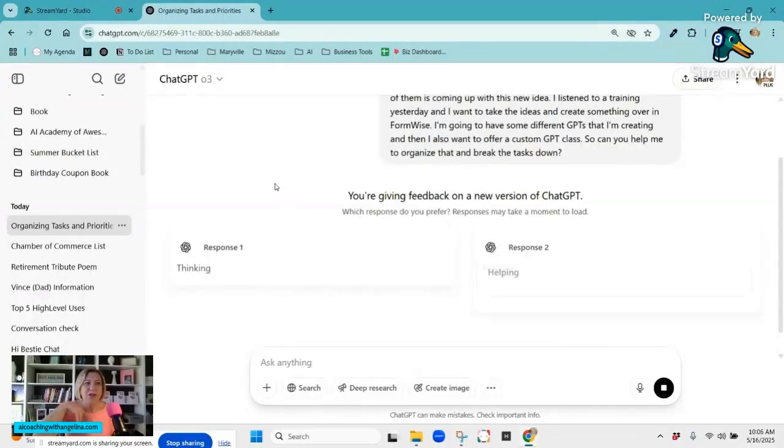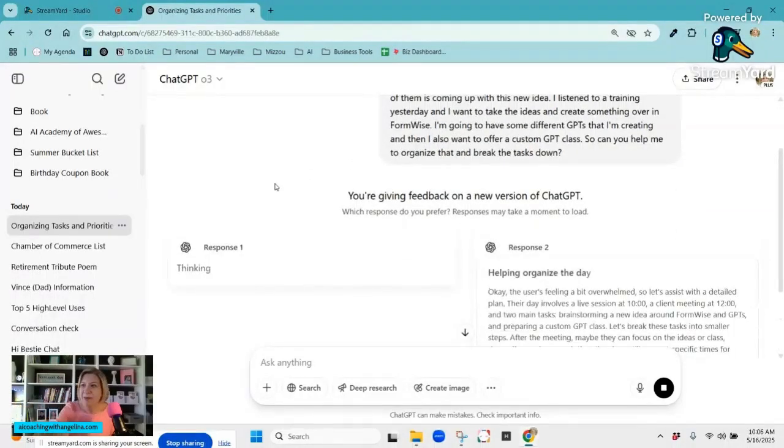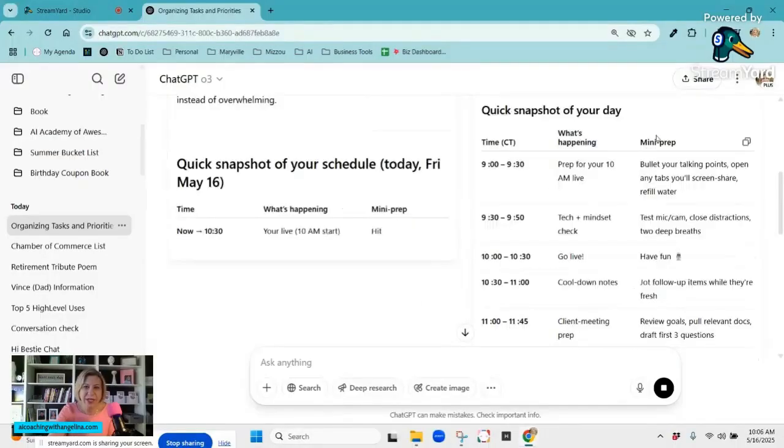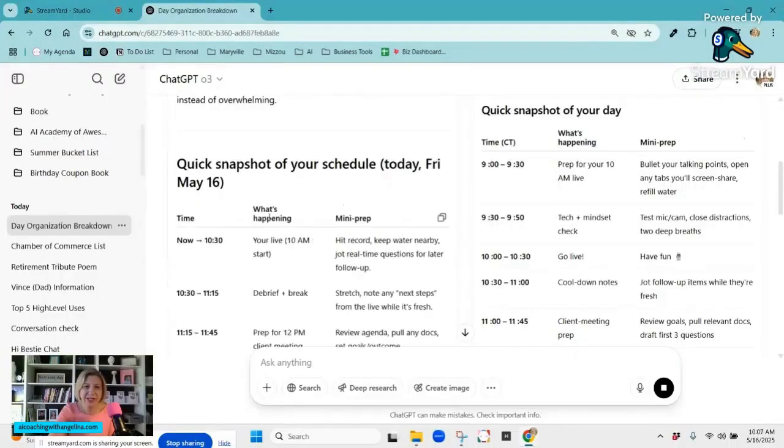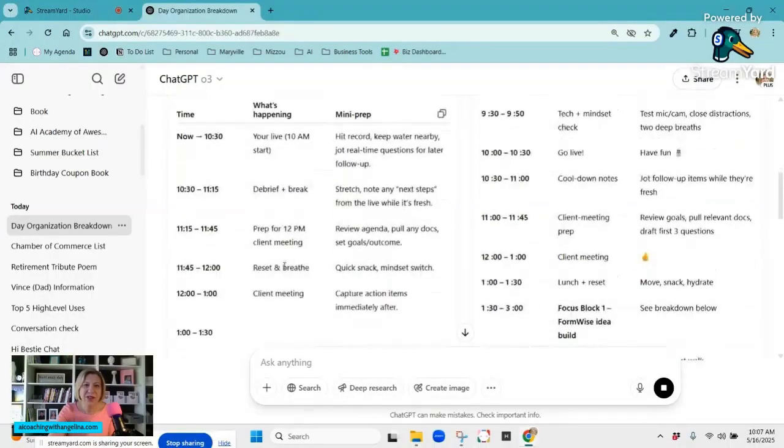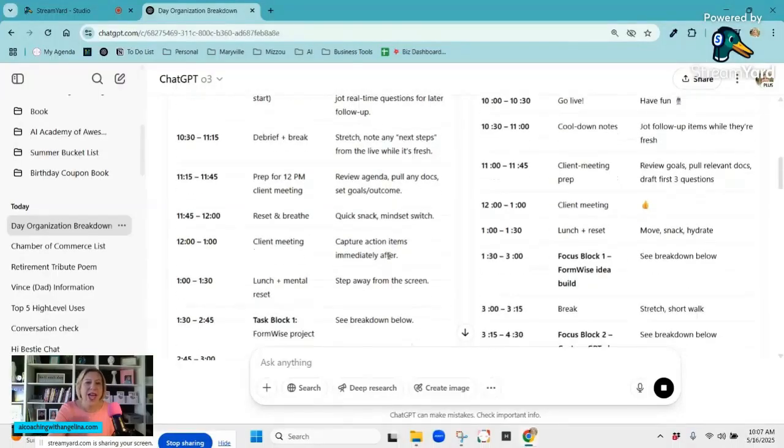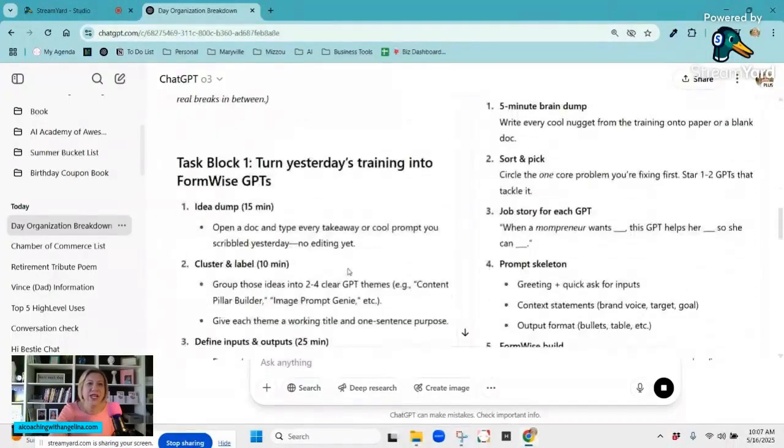Again, what's really helpful is that I can just use this to get my thoughts out. What's happening in mini prep, those are nice little things to have there. It has the time. And what's great about this is I can copy this table and paste it over on Google Doc, or if you have a calendar system, wherever works great for you. And then you're able to edit.